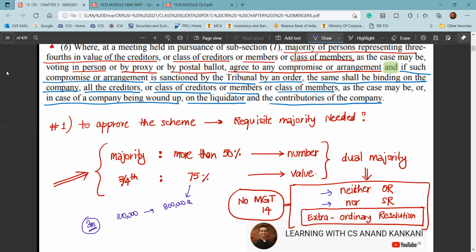Now understand, the resolution is approved by the members and the creditors, and thereafter it will be sanctioned by the tribunal. Only then it will become binding. Now, is the approval of the scheme deemed approval, or is it binding on the tribunal to sanction? Answer is no. Sanction totally depends on the tribunal, whether the tribunal wants to sanction the scheme or not.